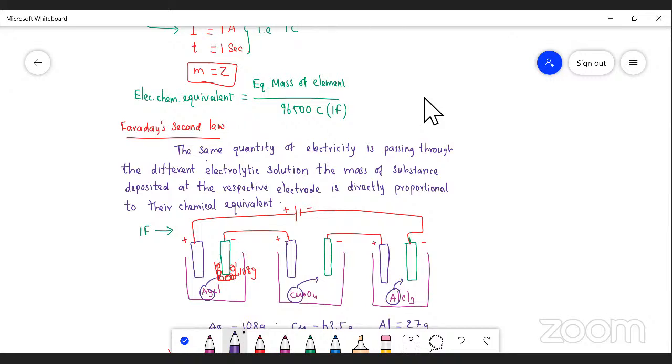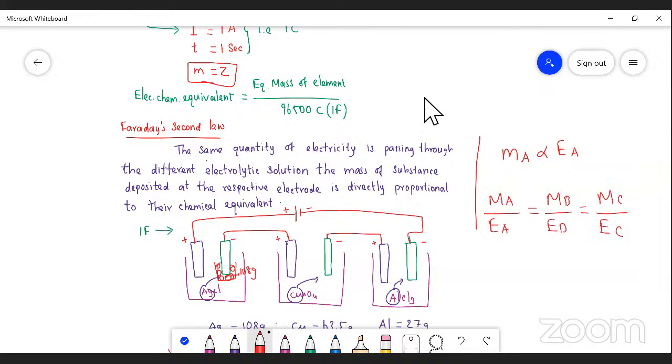Mathematically, the second law is that mass of A is directly proportional to chemical equivalent of A. So when we pass electricity through different electrolytes, mass of A by chemical equivalent of A is equal to mass of B by chemical equivalent of B, which is equal to mass of C divided by chemical equivalent of C. This is the mathematical expression of the second law.